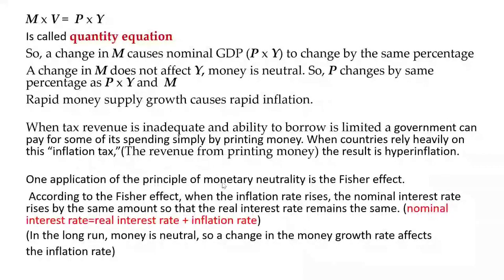One application of the principle of monetary neutrality is the Fisher effect. According to the Fisher effect, when the inflation rate rises, the nominal interest rate rises by the same amount so that the real interest rate remains the same. We know that nominal interest rate is equal to real interest rate plus inflation rate. So when this quantity rises, this quantity also rises with the real interest rate remaining the same. In the long run, we know that money is neutral. So a change in the money growth rate affects the inflation rate.